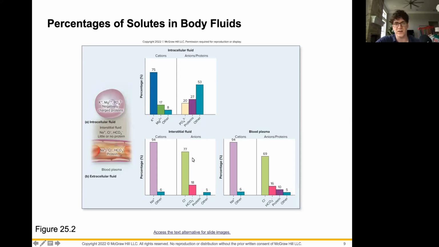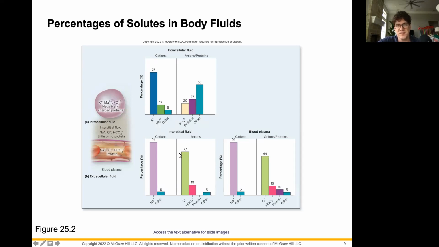Now, we can also see that our interstitial fluid is different in that we actually have very little protein that's going to be found in the interstitial fluid. Most of that protein is either going to be found inside the cells, or in the plasma membranes of those cells, or in places like the blood plasma, where you can find a little bit of protein. What this also tells us is that we have a hard time getting protein out of the blood plasma and getting it into the interstitial fluid. We have to have some particular ways to do that if we actually need that to occur. However, usually we really need the proteins in the cells so that those cells can do their particular jobs.